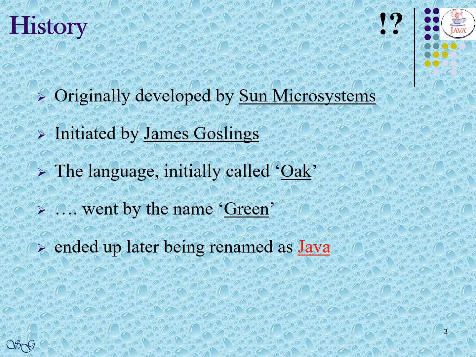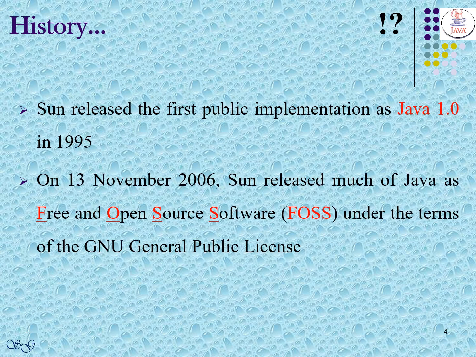As history goes, Java was originally developed by Sun Microsystems, later acquired by Oracle Corporation. This project was initiated by James Gosling. This language, initially called Vogue, then went by the name Green and finally was renamed Java. Java 1.0 is the first public release by Sun in the year 1995.